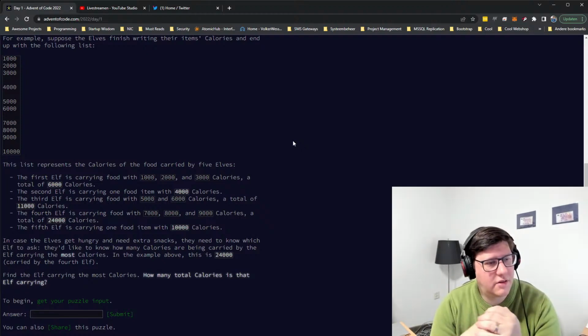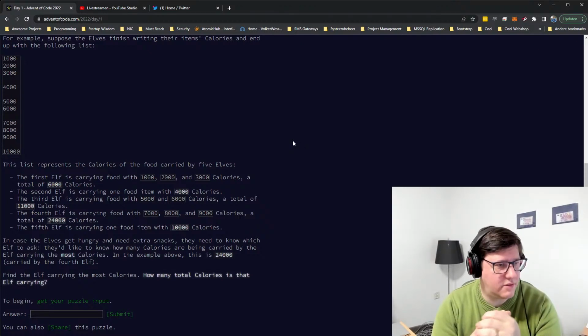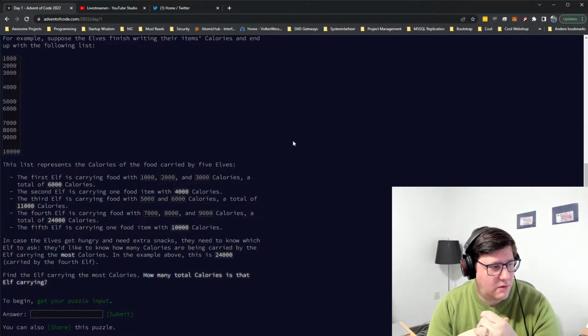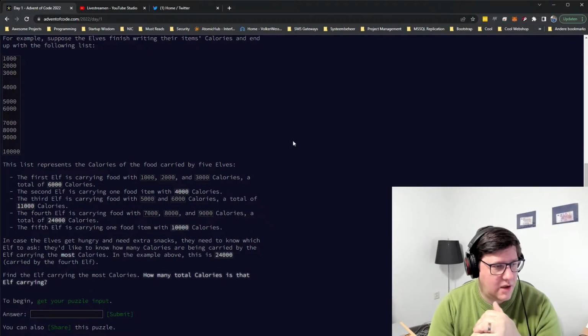The first elf is carrying food with 1000, 2000 and 3000 calories, a total of 6000 calories. The second elf is carrying 1 food item with 4000 calories. The third elf is carrying food with 5000 and 6000, a total of 11,000. The fourth is carrying 7000, 8000 and 9000 for a total of 24,000 calories. And the fifth elf is carrying 1 food item with 10,000 calories.